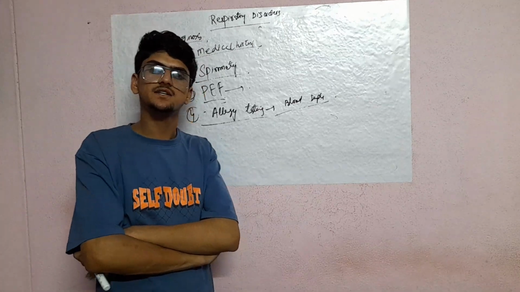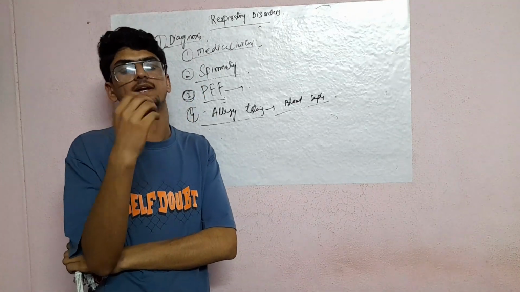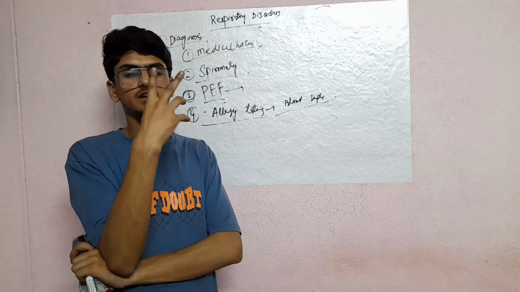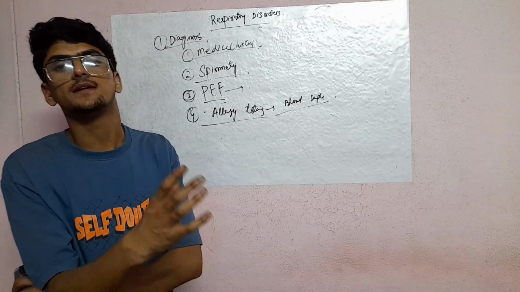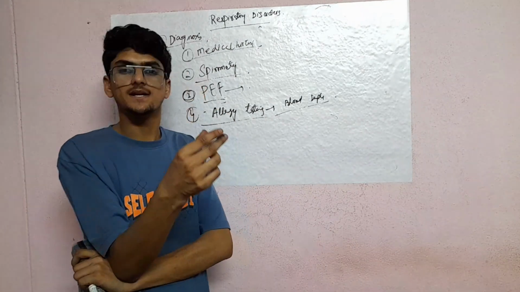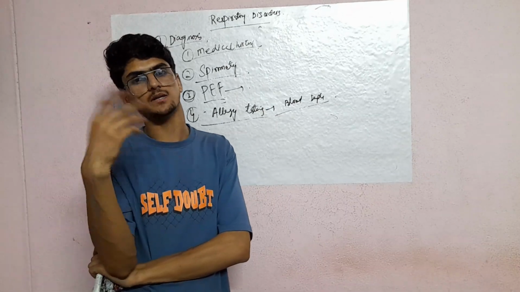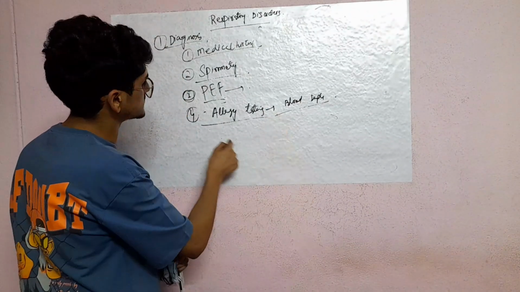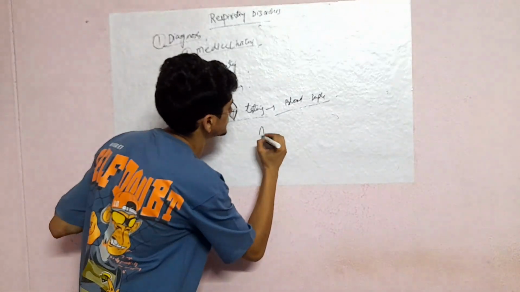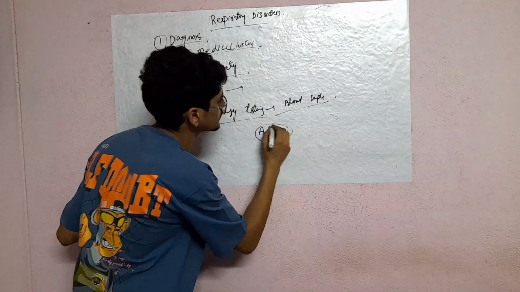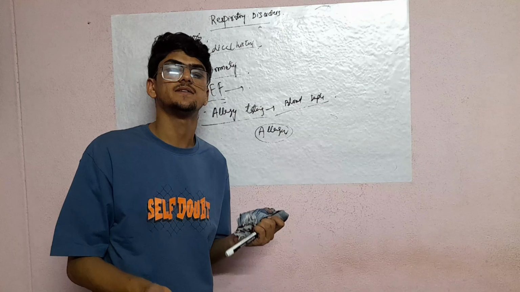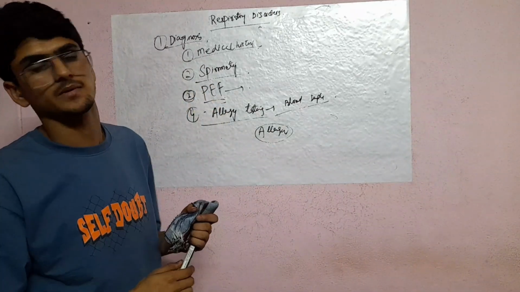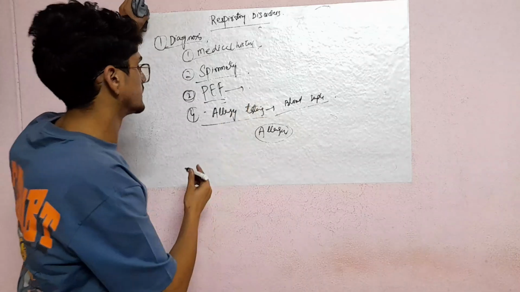In the allergy testing, some of your blood sample will be taken. A prick is given to your hand or somewhere, and the blood is taken with an injection. After that, the blood is examined under the microscope for the presence of an allergen. If there is any allergen present in the blood, they will investigate further. So he may have allergic asthma. So that is allergy testing.